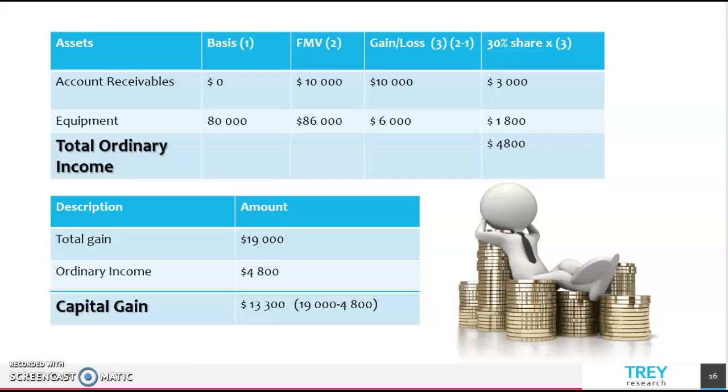Then to determine the capital gain, we have to subtract the ordinary income from the total gain of $90,000. That will give us a capital gain of $30,300.